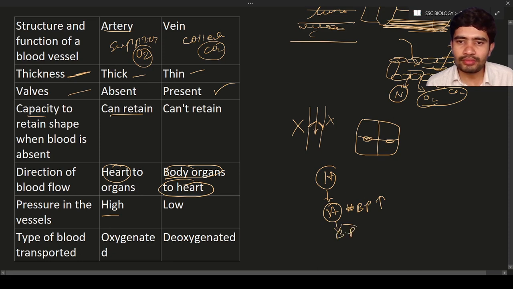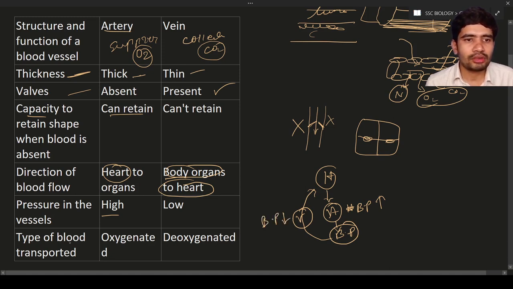From the body parts, it is carried back to the heart by the veins. Almost all the blood pressure is used up in the body parts, so there is not much blood pressure present in the veins. The blood pressure is low in the veins.